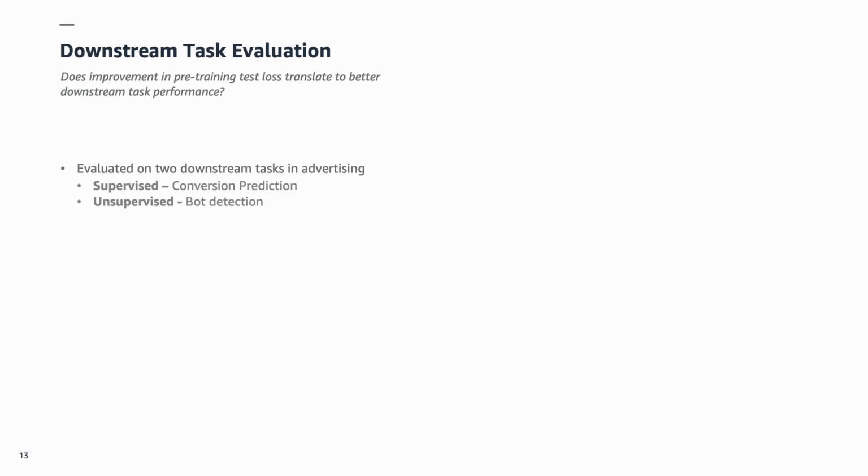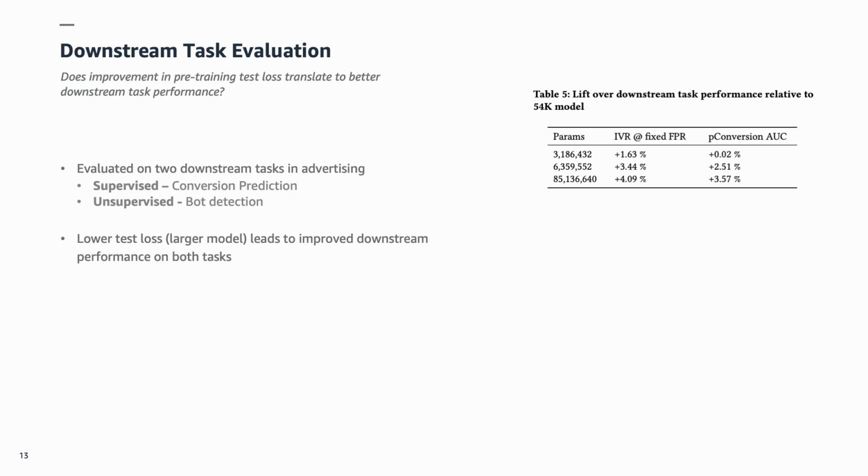We consider two downstream tasks in ads, namely conversions prediction, which is a supervised task over the embeddings, and bot detection, driven by unsupervised clustering over the embeddings. The table on the right shows that for both these tasks, lower test loss obtained by larger models in the model scaling section translates to improved task performance.